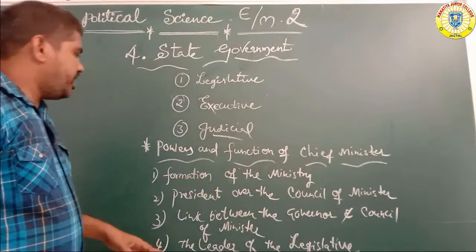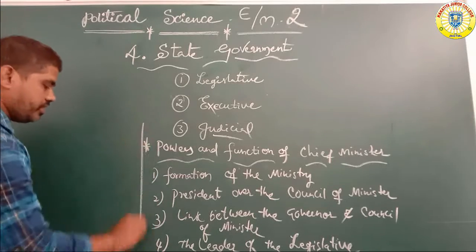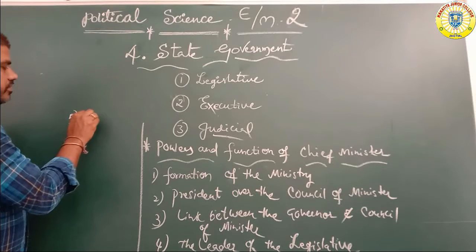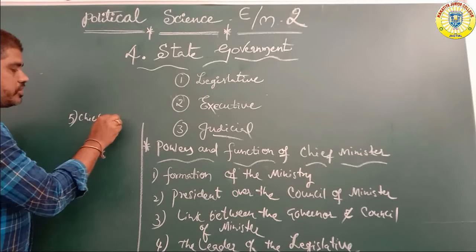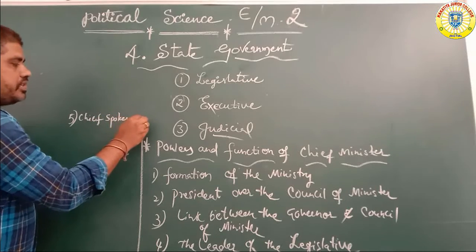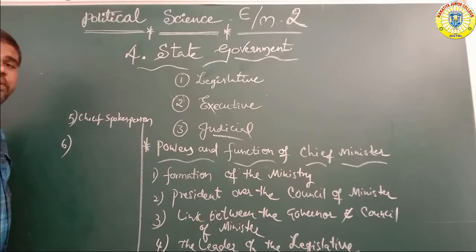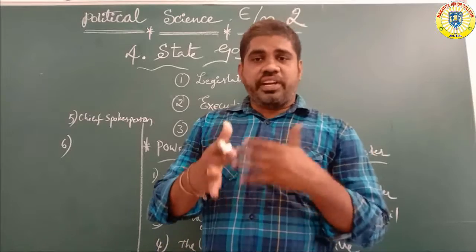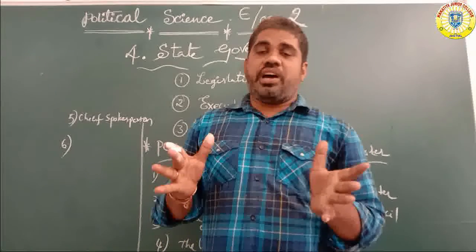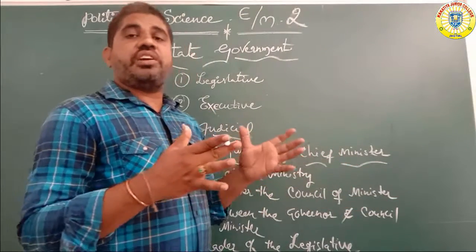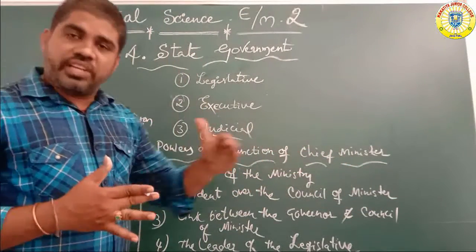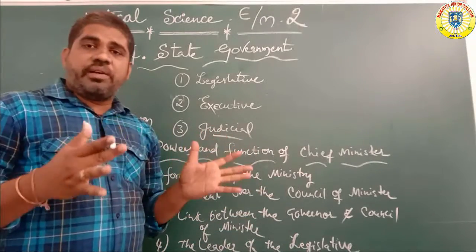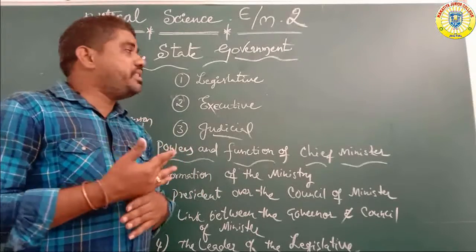Next, number 5, chief spokesperson. Chief means the main important person of the state. Every state is under the control of the state governor. All the states depend on the nation. The nation is under the control of the national leader, the prime minister, and constitutionally it is controlled by the president. The state, constitution-wise, depends on the governor.